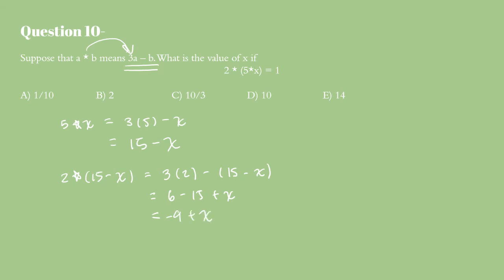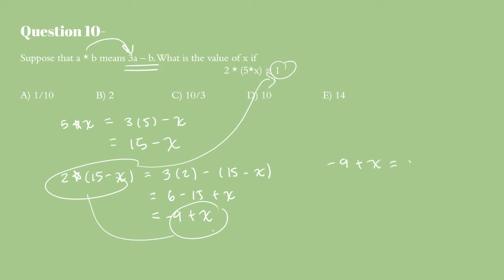So we know that this equals 1. Because these two are now equal, we can now see that negative 9 plus x equals 1. So add 9 to both sides, x equals 10. So that would be answer choice D.